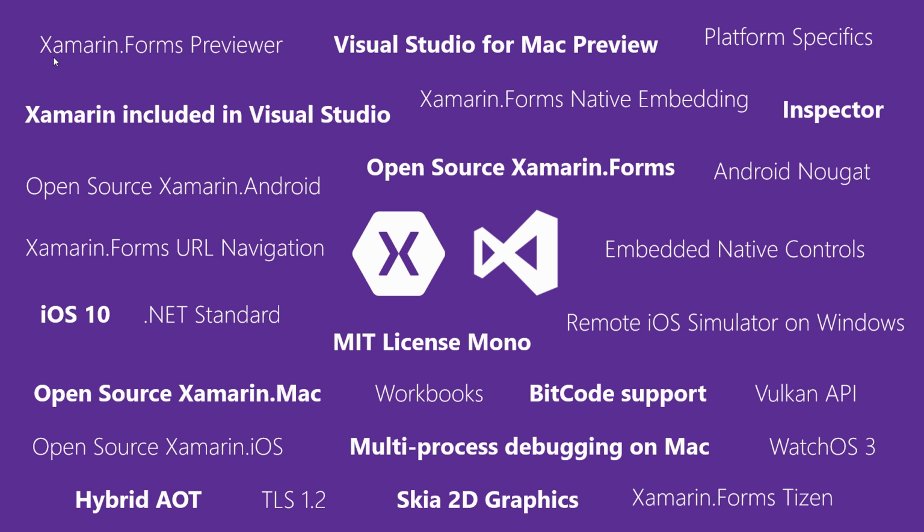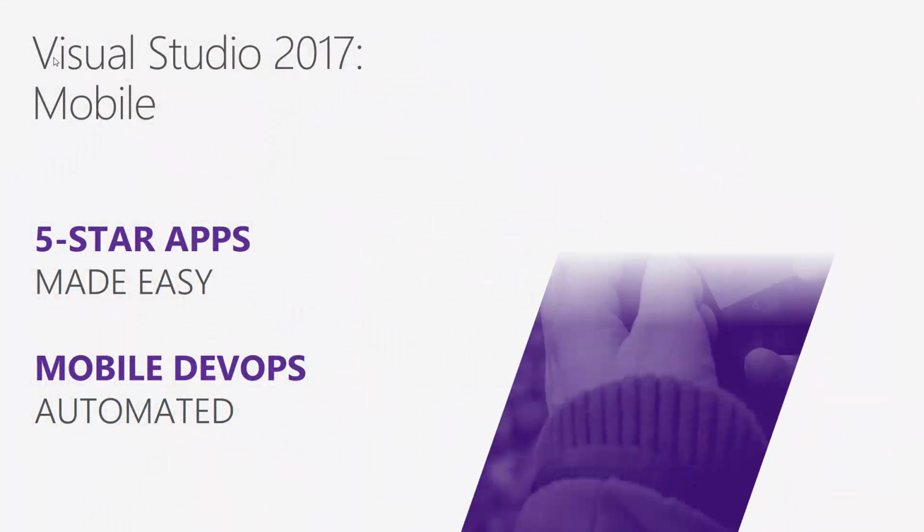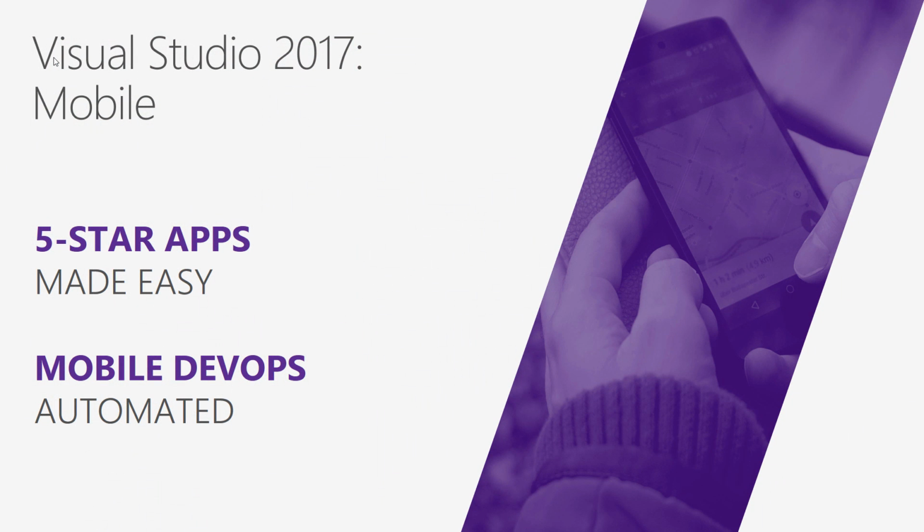But we've also worked really hard with other leading companies such as Unity, which is the most popular game engine out there, and help them bring our Mono over to the Unity game engine. So soon Unity developers will be able to take advantage of all the good .NET stuff and start implementing some .NET standards. So one library for all, which is really great. So let's talk about creating 5-star applications and what we do inside of Visual Studio with Xamarin to do that.